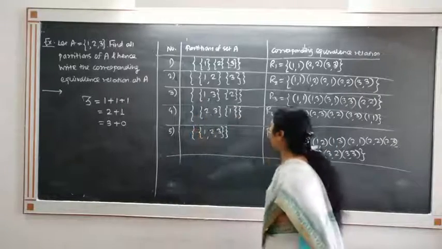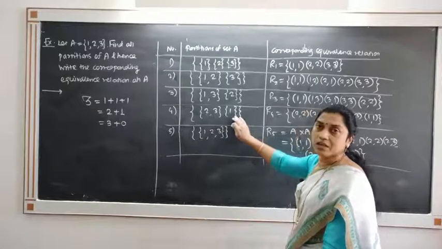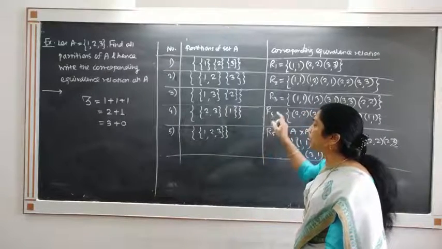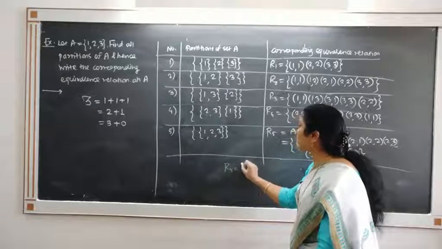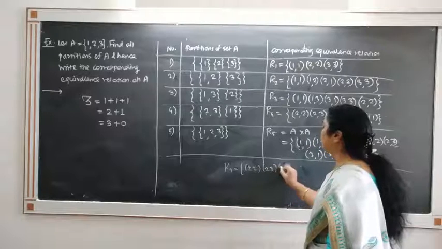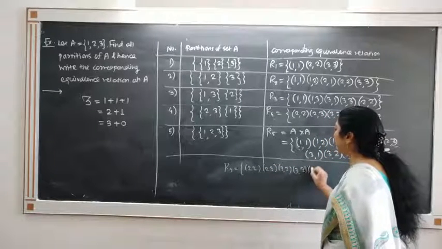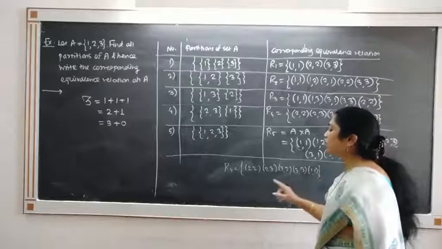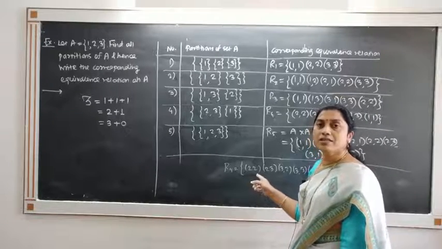If you know the equivalence relation, we are able to find the partition. So go oppositely. See how to find the partition. Suppose you know R4. R4 is nothing but (2,2), (2,3), (3,2), (3,3) and (1,1). So from this, how will we get the partition? This is an equivalence relation, so we will find the equivalence classes.